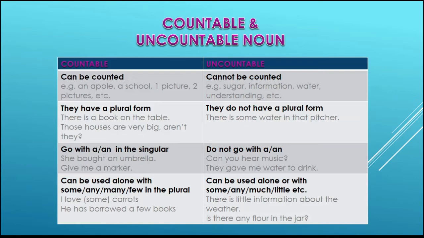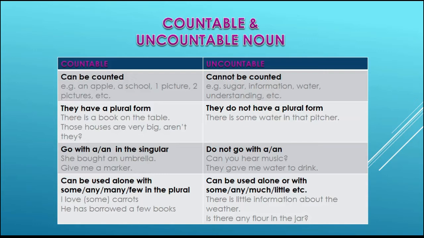Now the second thing to remember about countable and uncountable nouns, look at your table, the second row: the countable nouns have a plural form. For example, there is a book on the table. The houses are very big.